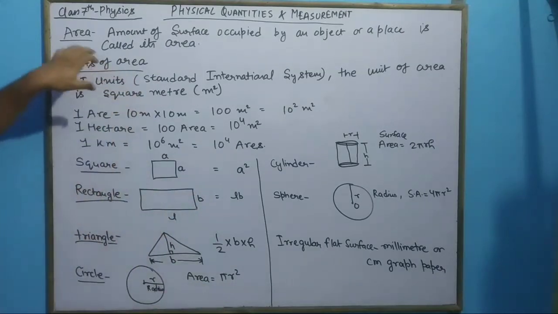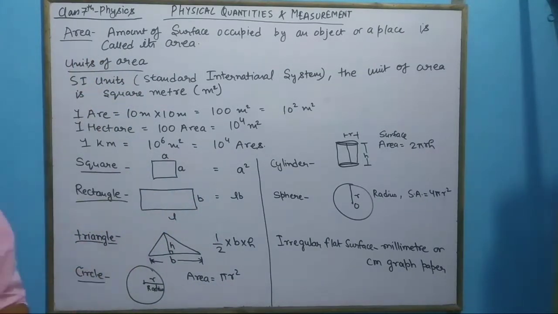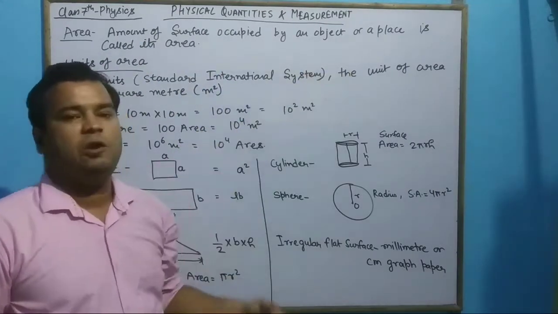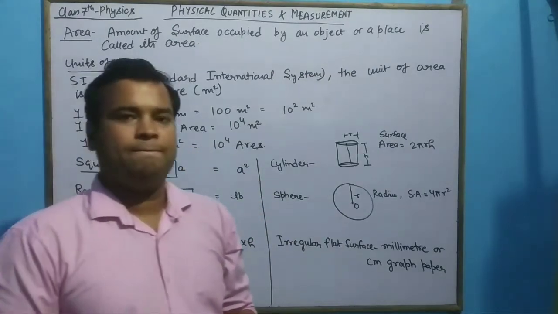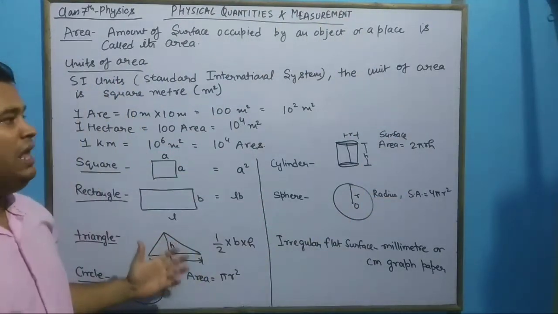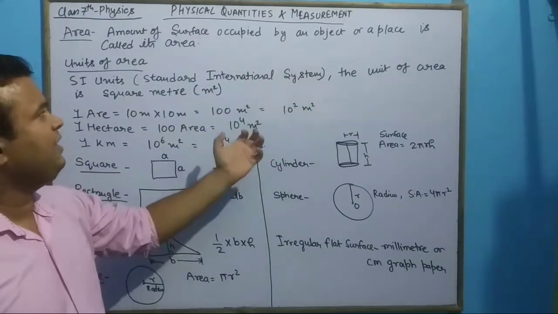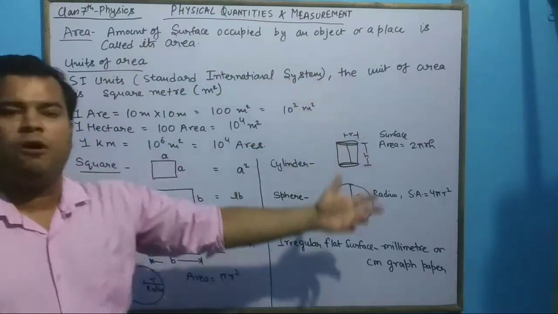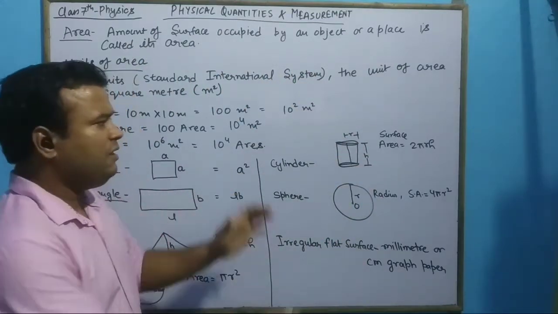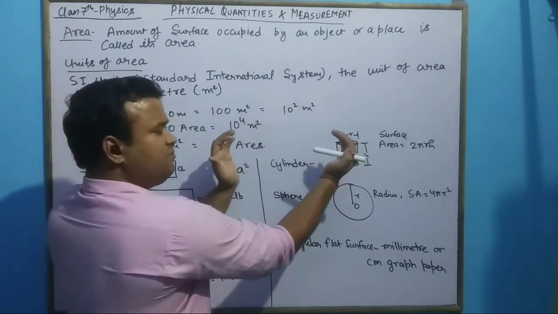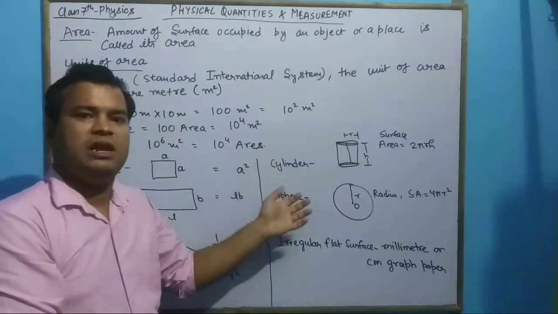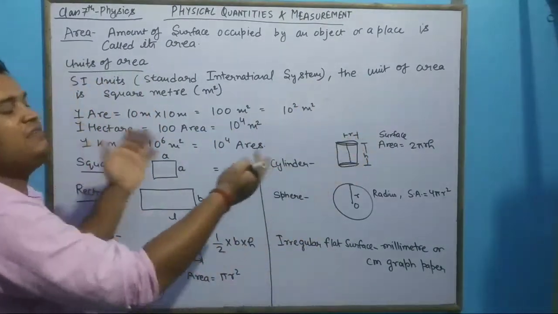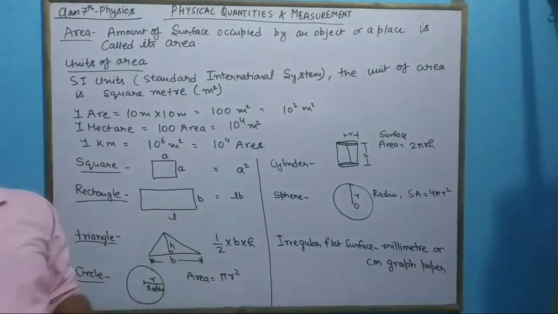So the first thing which we need to study is area. I have written also that the amount of surface occupied by an object or a place is known as its area. This is the whiteboard, and the amount of surface it is occupying is known as its area. If the board had been small, it would have occupied a small area. If it is a bigger one, it has a large area. So this is the thing.